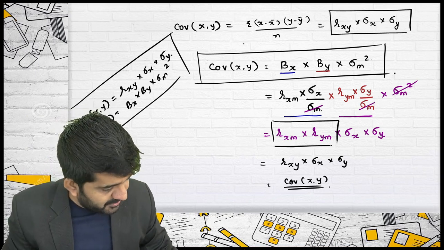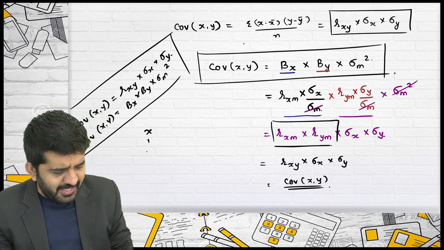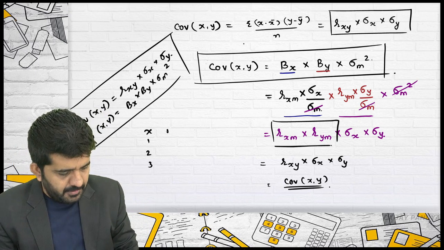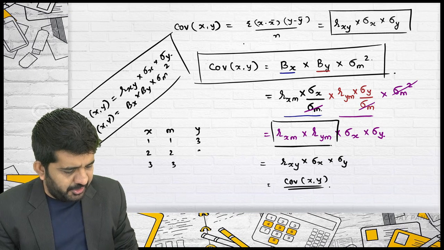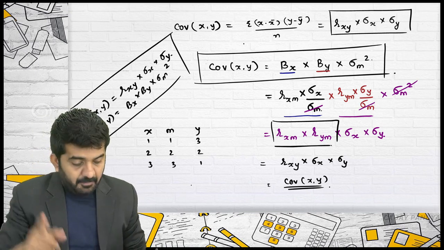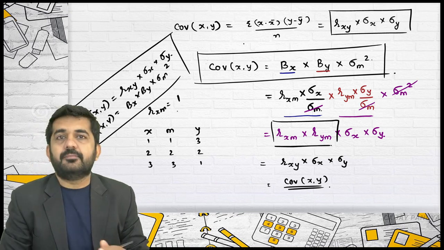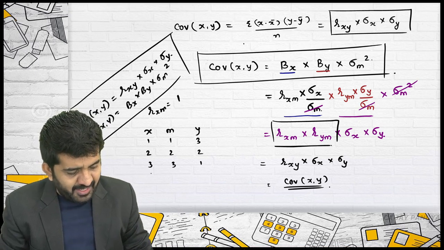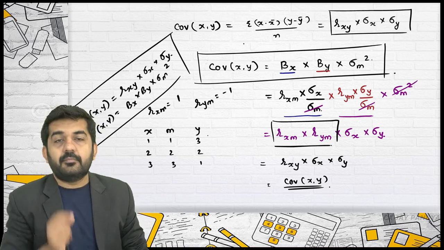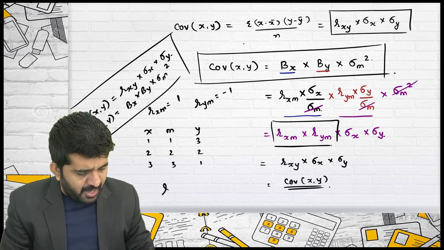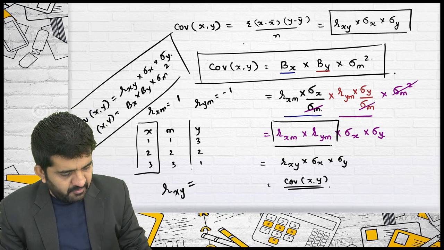Sir, how will this be equal to rxy? If you don't understand, let me take a simple example and prove it. Say x is 1, 2, 3. Market is 1, 2, 3. And y is 3, 2, 1. Believe me, R between x and market is 1. R between y and market is minus 1. I want to find out R between x and y. x is 1, 2, 3, y is 3, 2, 1.